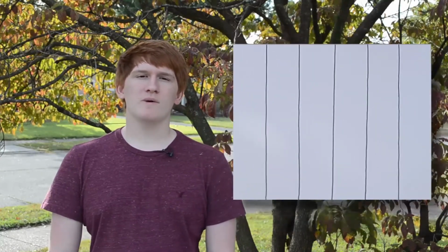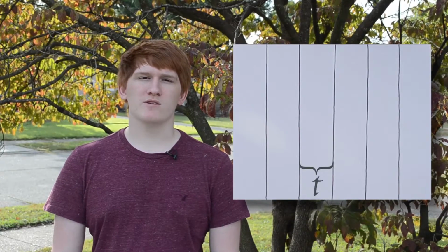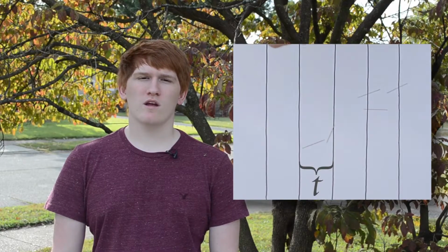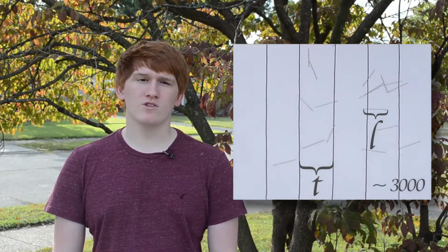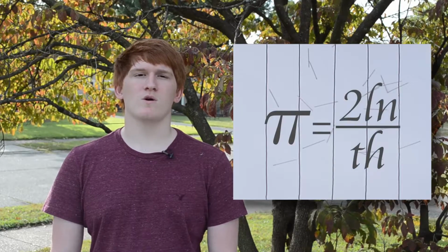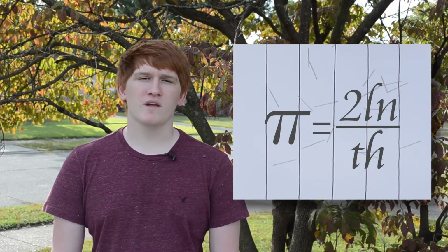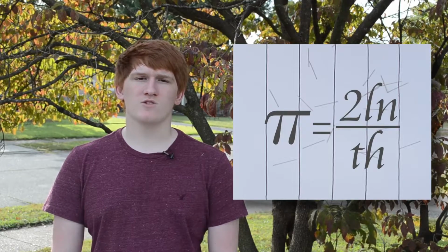You don't have to be a mathematician to calculate pi, though. Georges Louis Leclerc of the 18th century proposed the idea of calculating pi through geometric probability. Say you have a piece of paper with lines that are t distance apart. Now you repeatedly drop pins of length L onto the board. After a certain amount of trials, you can calculate pi using this equation. Pi equals 2Ln over th, where n is the number of pins dropped and h is the number of those that cross the line.